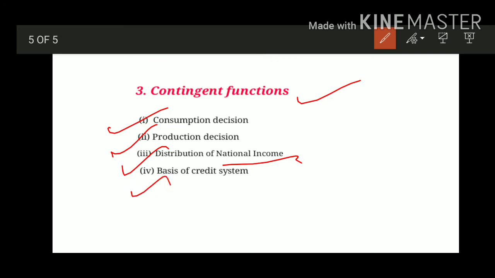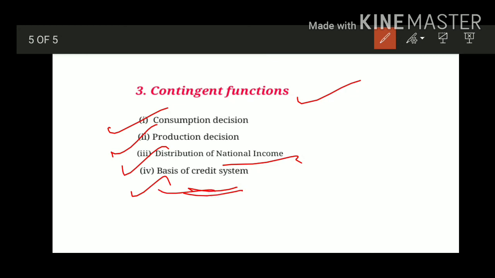The next one is basis of credit system. Trade and business depend upon the credit system. Entrepreneurs take loans from the bank, and these loans are expressed in terms of money. The interest which they give on the loan is also expressed in terms of money. So money helps in proper credit flow in the economy. So this way it serves as a basis of credit system.